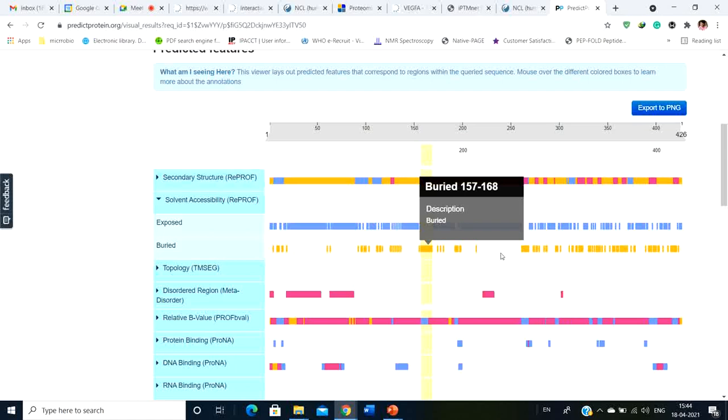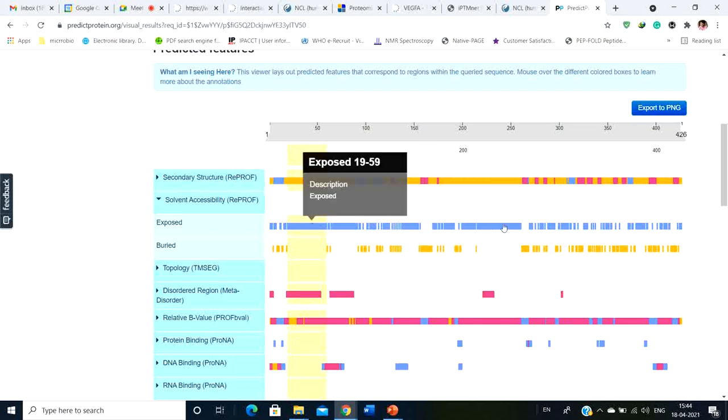The drug can't access that particular area. So obviously to discover a particular ligand, you need to find the exposed areas. Okay, so you only need to focus on these particular areas.